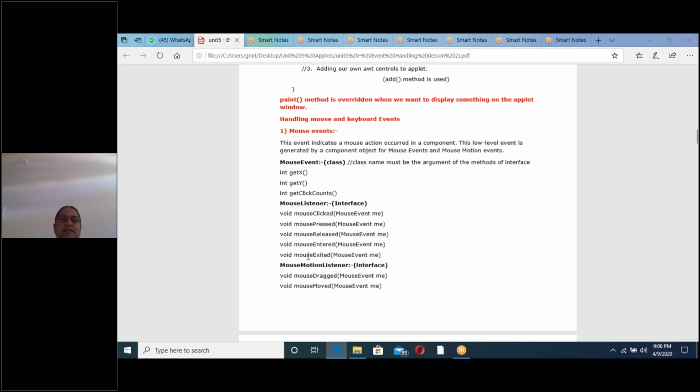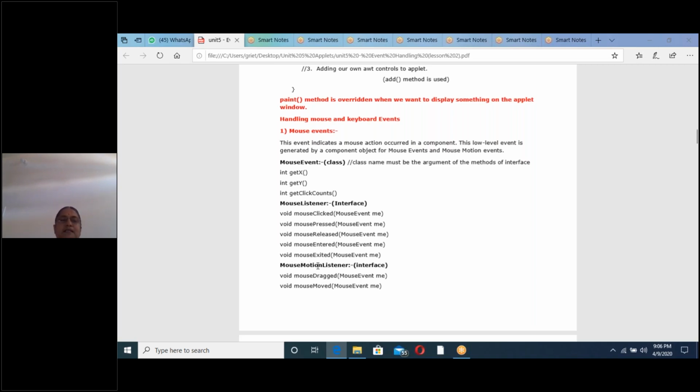Next, what are the 5 methods of the MouseListener interface? mouseClicked, mousePressed, mouseReleased, mouseEntered, mouseExited. I will explain all these 5 methods with respect to the program. Then you can understand these methods in depth.